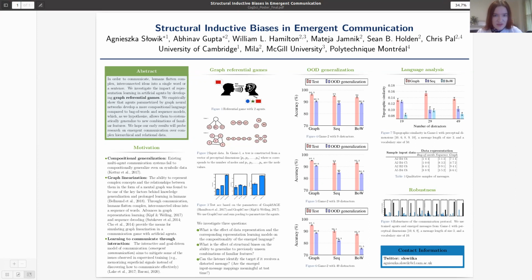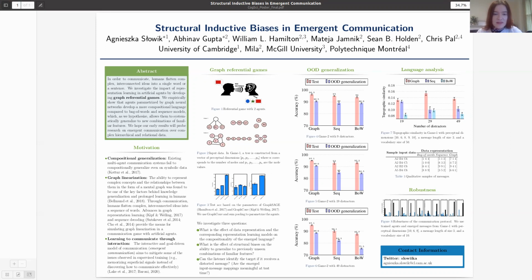The meaning is emerging as the agents are trying to communicate effectively so that the listener can correctly identify the input object. Apart from using the standard data representations in emergent communication, which are bag of words and sequences, we also add corresponding tree representations in game one and graph representations in game two. The data is synthetic and randomly generated.